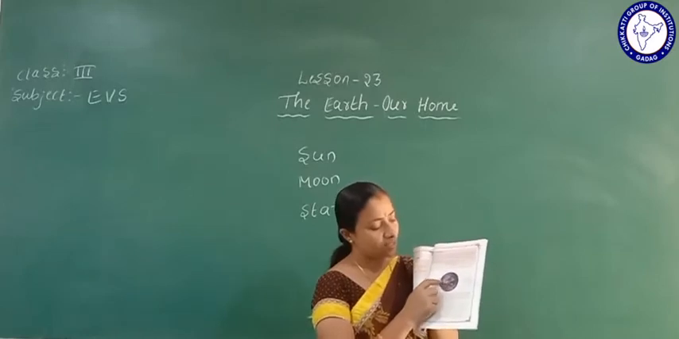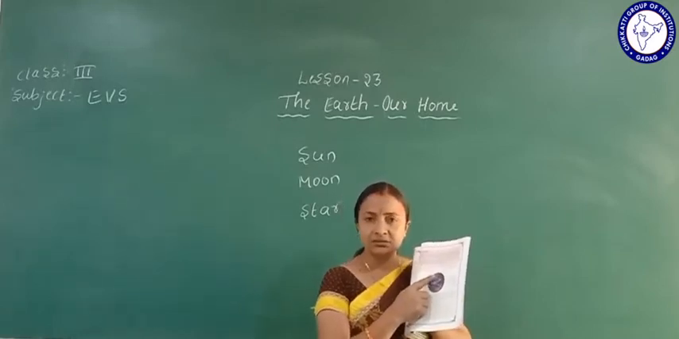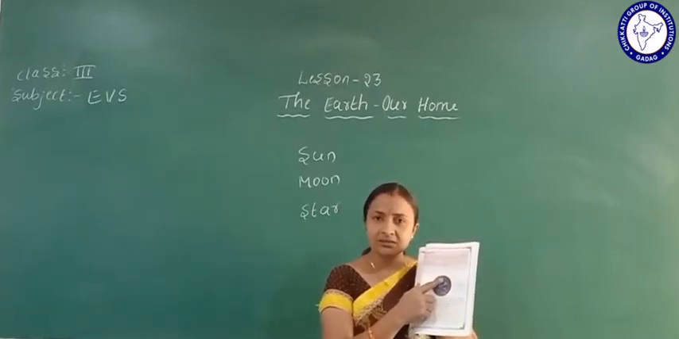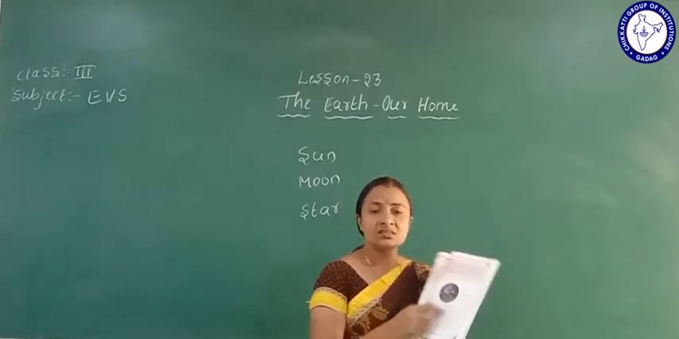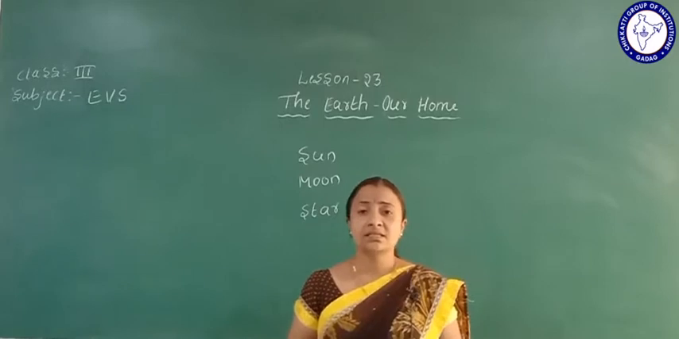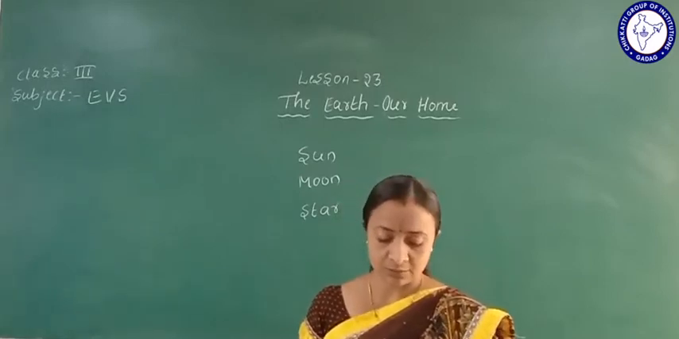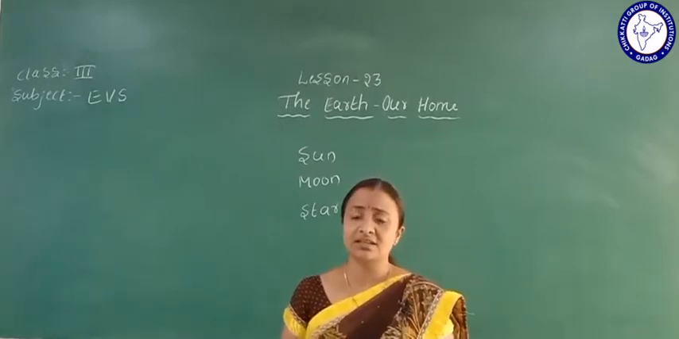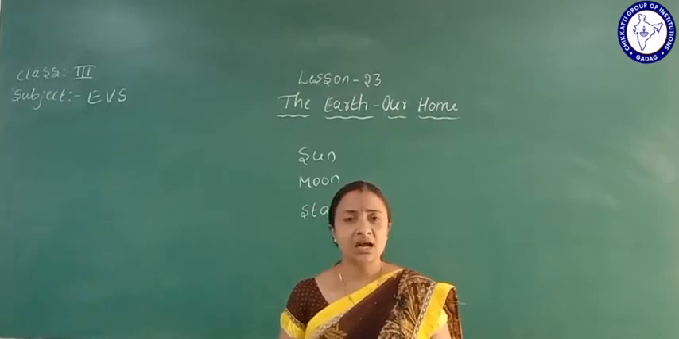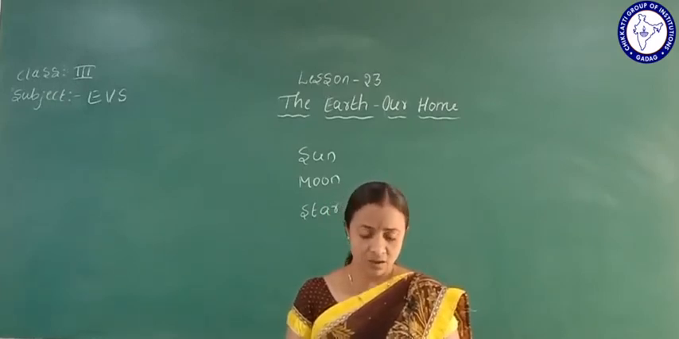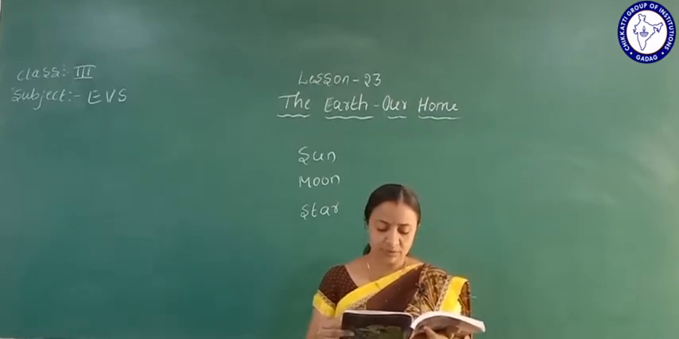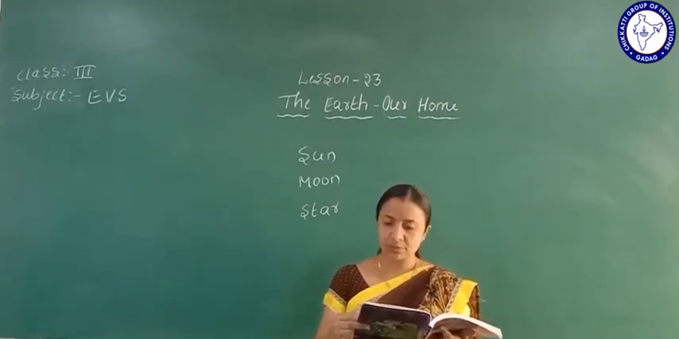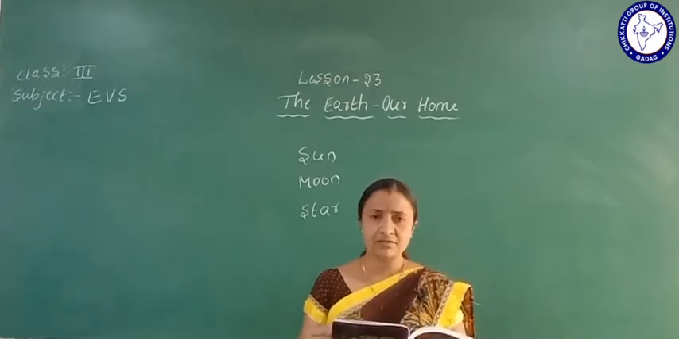What is it? This is the earth. Where are we living? On the earth. So this is the earth. This is one of the planets in the solar system. Yes, how many planets are there in the solar system? There are 8 planets. Yes. So observe the shape of the earth. Compare the shape of the sun and the moon with the shape of the earth. Is there any difference?